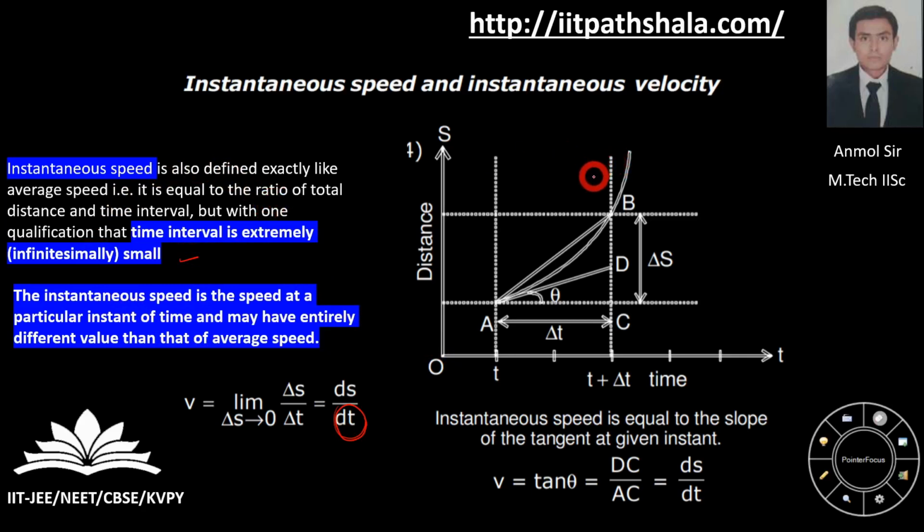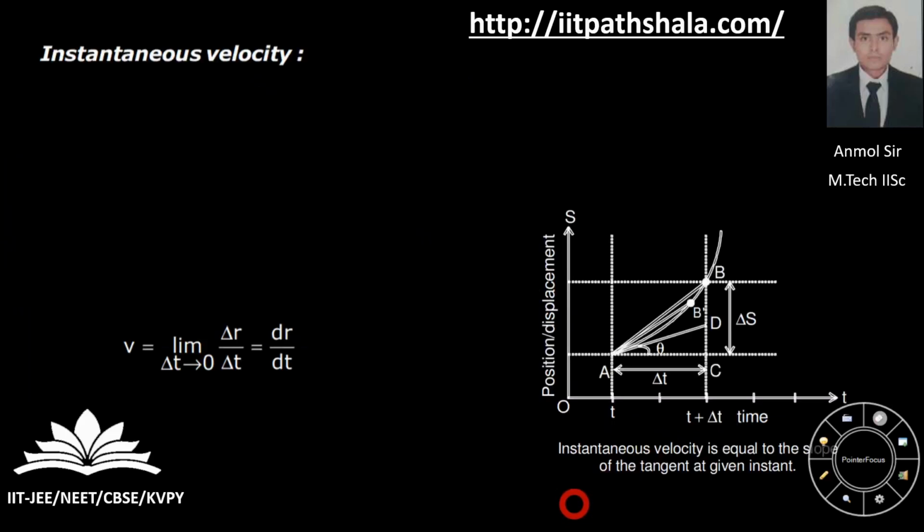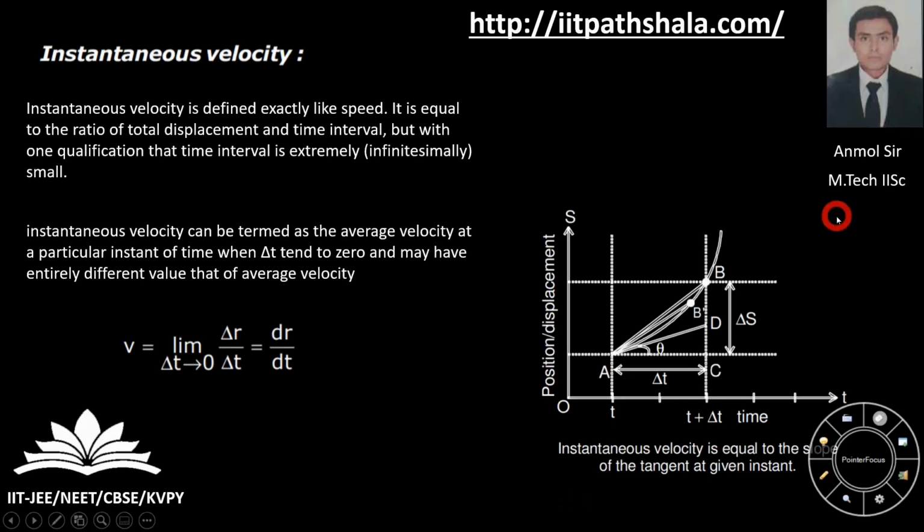The instantaneous speed is the speed at a particular instant of time and may have an entirely different value than that of average speed. The question can be asked whether average speed can be equal to instantaneous speed, or whether they cannot be equal. Here I have written the mathematical aspect of it. It's nothing but the slope itself. Now instantaneous velocity is defined exactly like the speed.